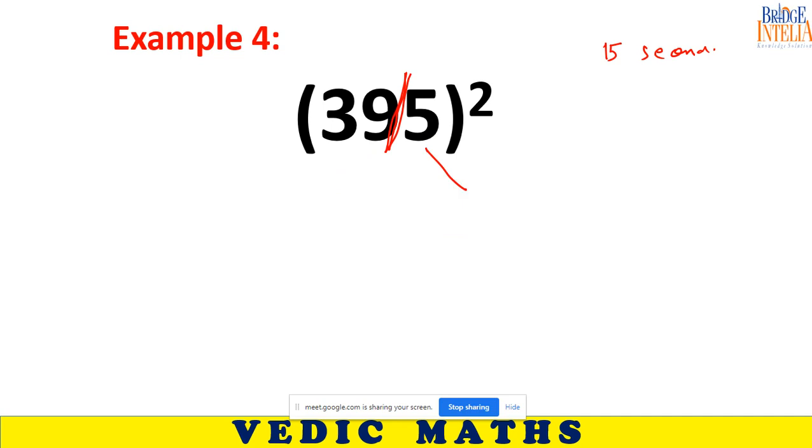One thing is for sure. The last two digits would be 25. What about the remaining portion? 156. 39 multiplied by the next number. So 39 into 40. Sir, done.